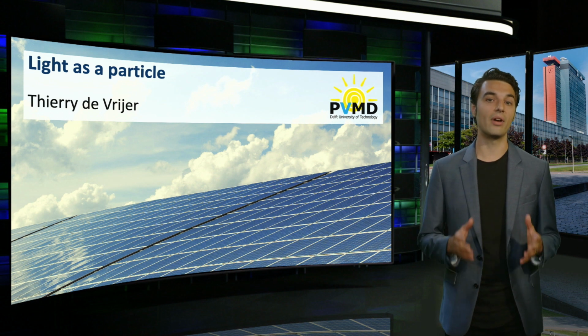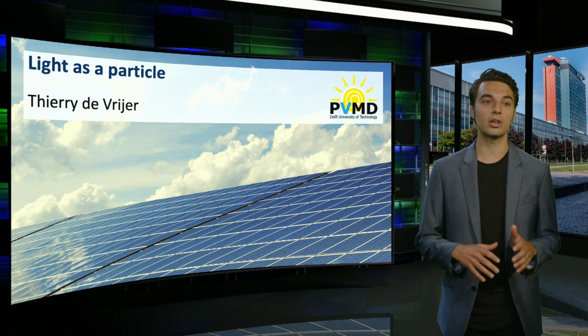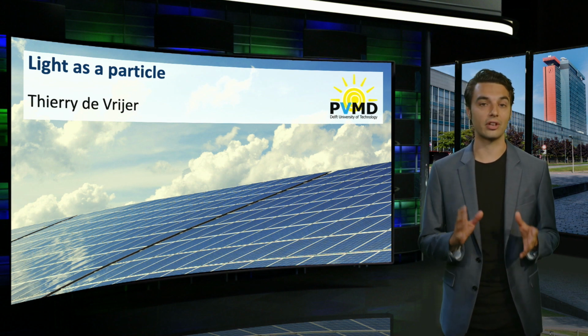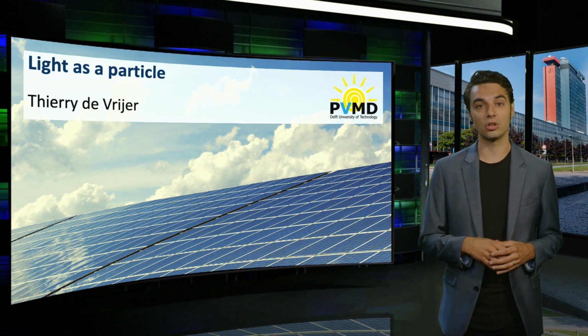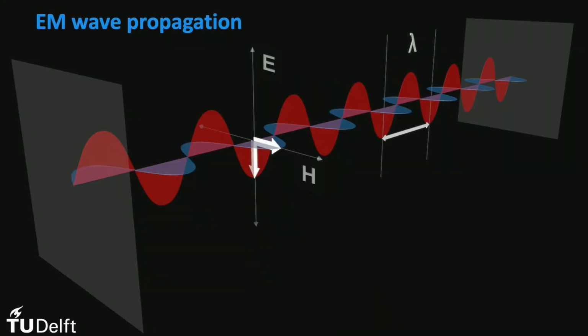Wave-particle duality is a very intriguing property of quantum mechanics, and its interpretation has been subject of many discussions. For this course, however, we will just accept that depending on the situation, light might behave as a particle or as a wave. As an electromagnetic wave, in fact, that propagates through an oscillation in an electric field and an oscillation in a magnetic field, as shown in this illustration.